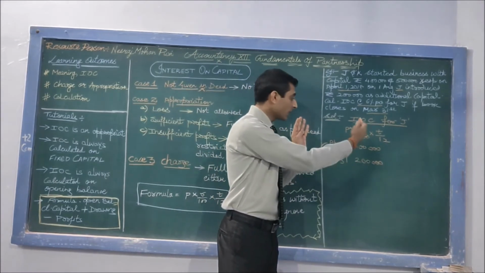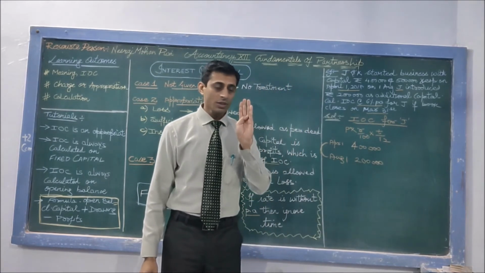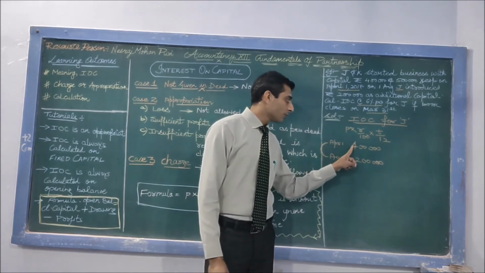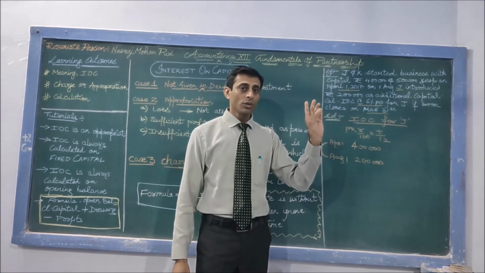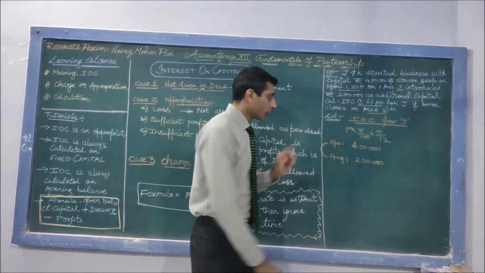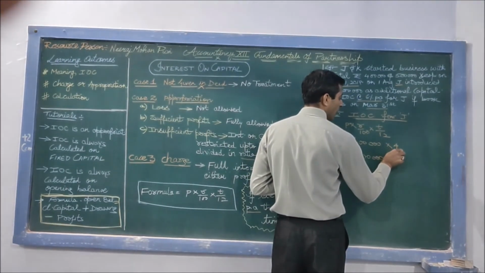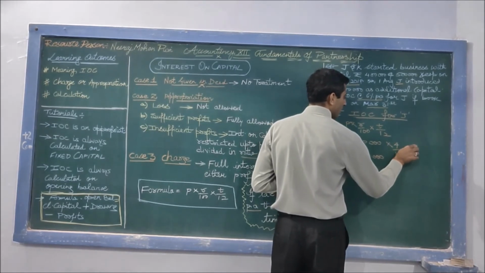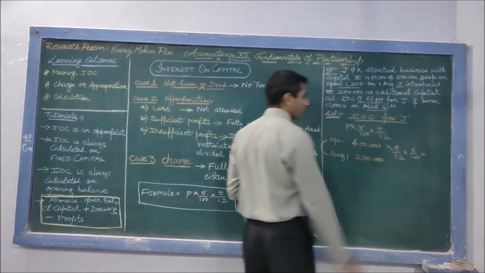This means, for how many months was 4 lakh used by the business? 4 lakh was used from April, May, June, July, 4 months, so 4 lakh multiplied by 4 and divided by 12. Rate is given as 6%.